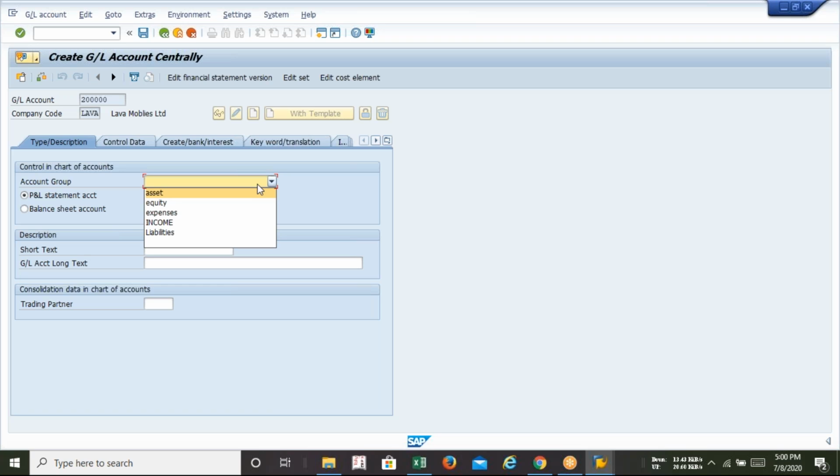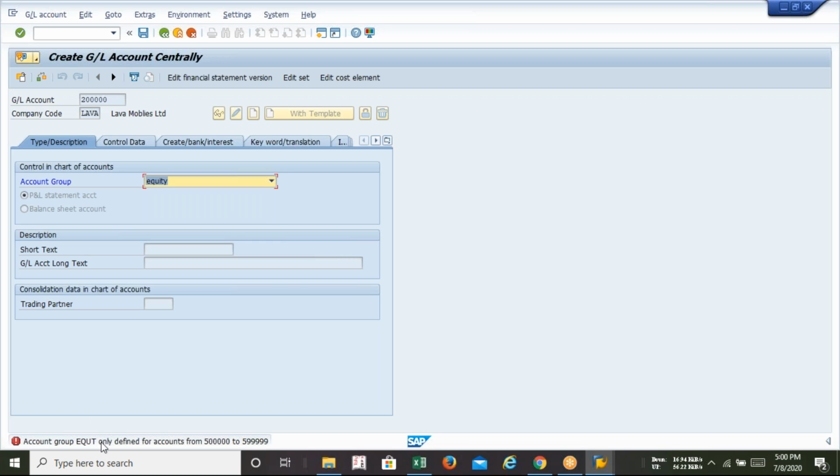If I select the wrong account head, I'll get a message. You can see that I have selected 2 lakh and I just want to create equity, so the system is giving the message: if you want to create equity, you have to select this number range. So assets. Okay, the asset will come under the balance sheet. The name of the asset is petty cash. Short text, long text. Okay.